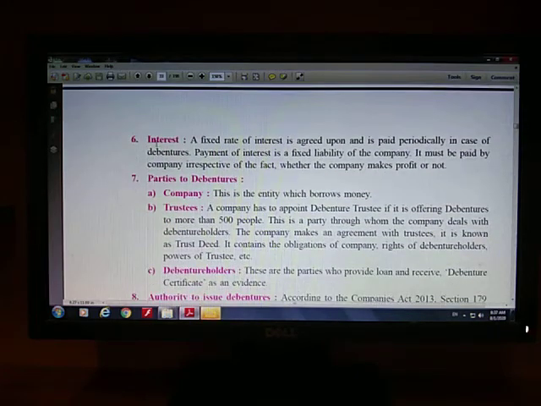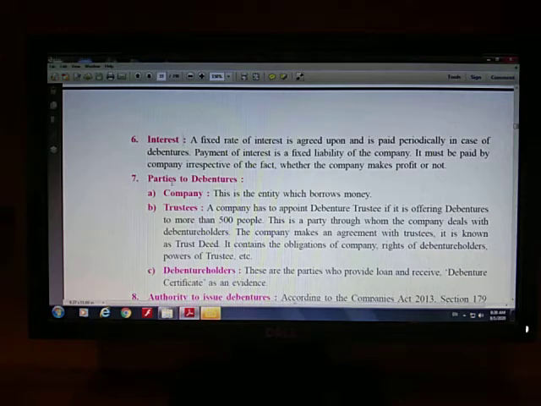Next point, very important. In some books you will find this heading as interest. Here, instead of interest it may be a reward, right? Reward बोलो, interest बोलो, एक ही है. What it means is, interest is the reward which is paid on investments in debentures. Interest is paid irrespective of the profit of the joint stock company. It is not dividend. I told you last time also that dividend means लाभांश, which is given to the shareholders, whether equity shareholders or preference shareholders, right? Dividend is issued only when profits are there.